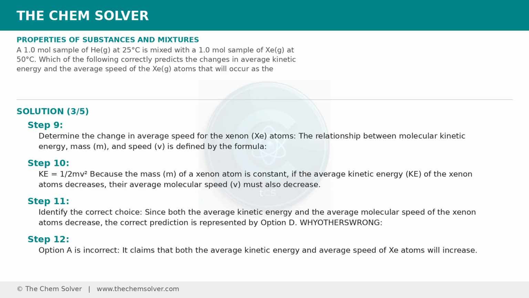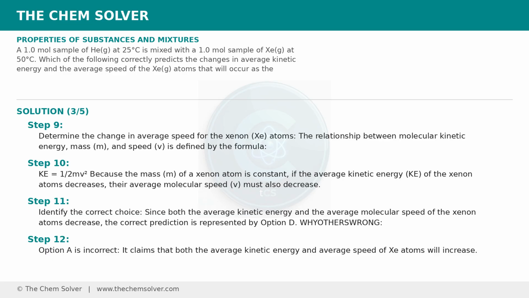Determine the change in average speed for the xenon, Xe, atoms. The relationship between molecular kinetic energy, mass, m, and speed, v, is defined by the formula KE equals 1/2 mv^2. Because the mass, m, of a xenon atom is constant, if the average kinetic energy, KE, of the xenon atoms decreases, their average molecular speed, v, must also decrease.